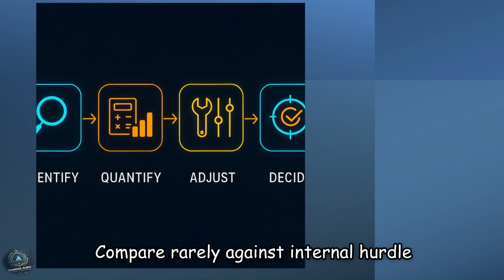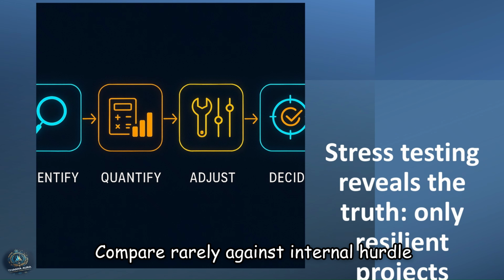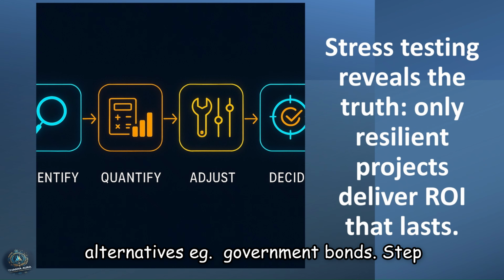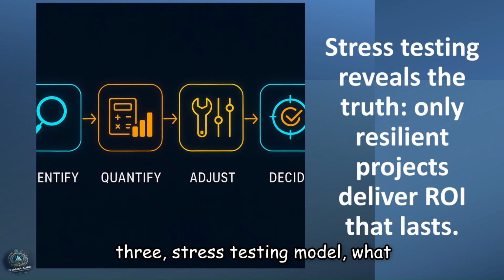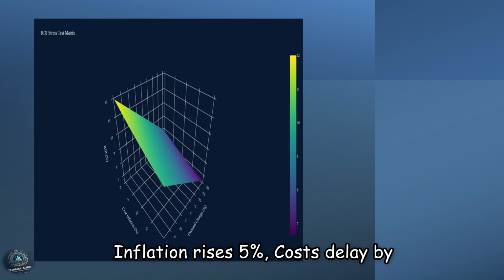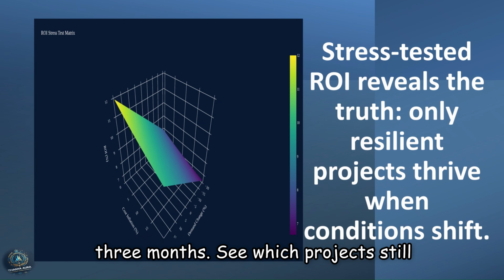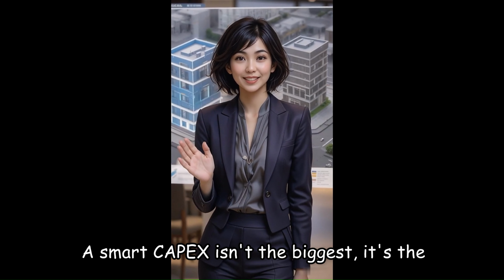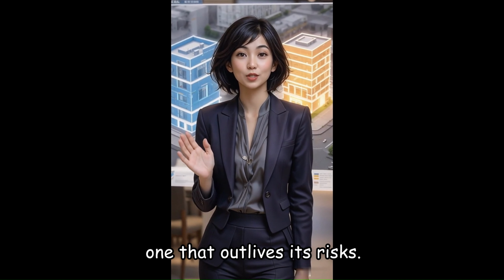Step 2. Use benchmarks. Compare RAROI against internal hurdle rates, market indices, and risk-free alternatives, e.g. government bonds. Step 3. Stress testing. Model what-if scenarios. Demand drops 10%, inflation rises 5%, costs delay by 3 months. See which projects still maintain ROI above the hurdle rate. A smart CAPEX isn't the biggest, it's the one that outlives its risks.